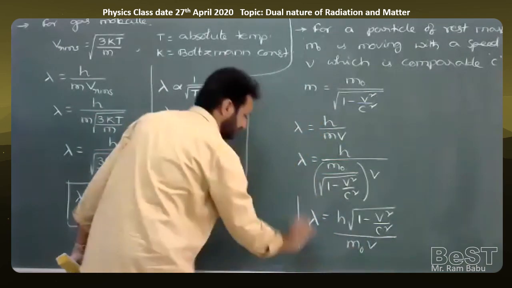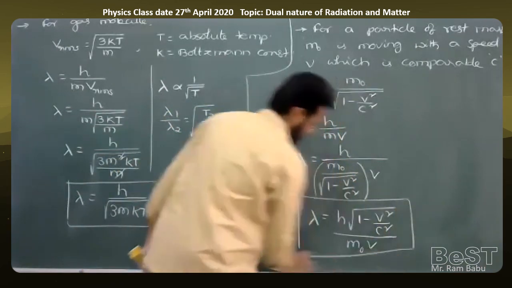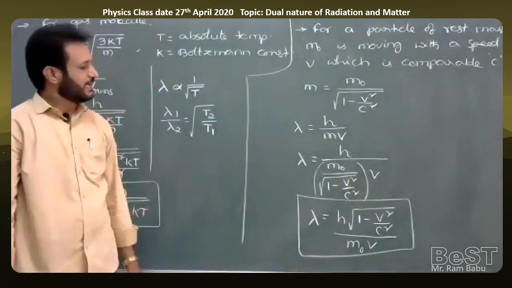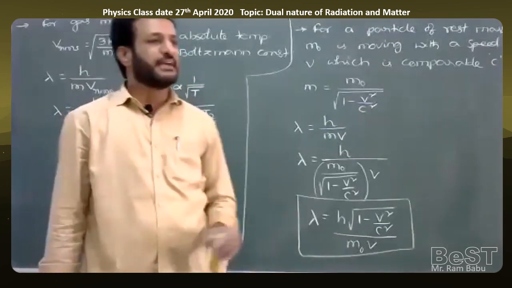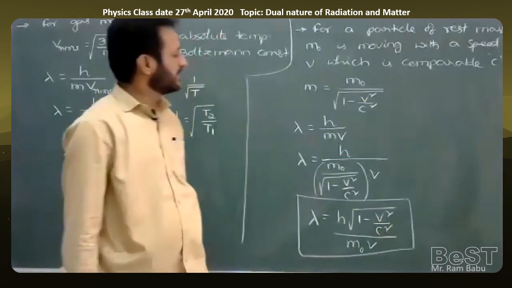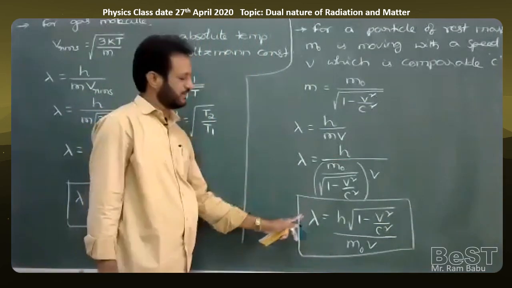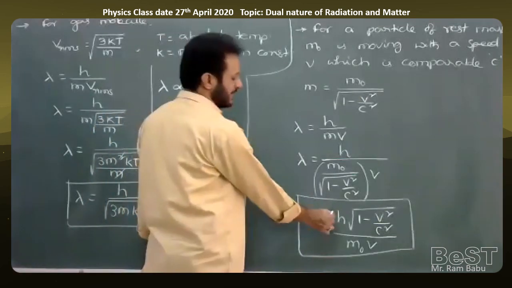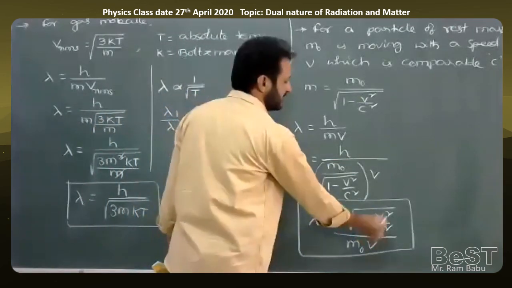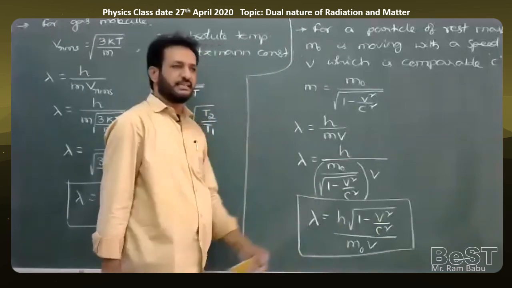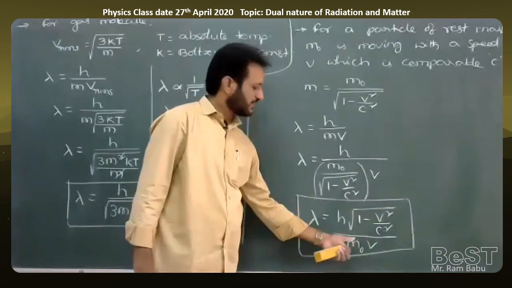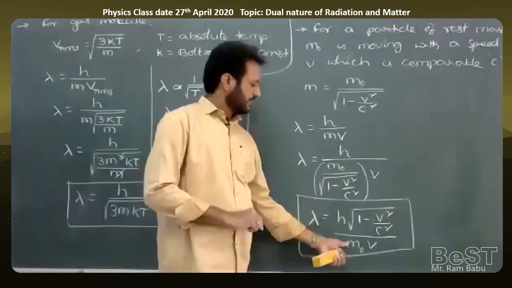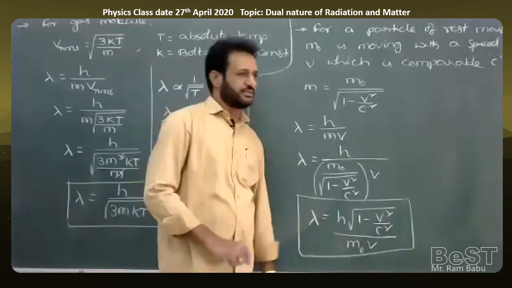One more formula, so important for competitive exams: de Broglie wavelength of a moving particle with variable mass. Whenever the mass of the particle changes, we should use this formula. h is Planck's constant, c is the speed of light, v is the speed of the particle which is comparable to c, and m naught is the rest mass of the particle.